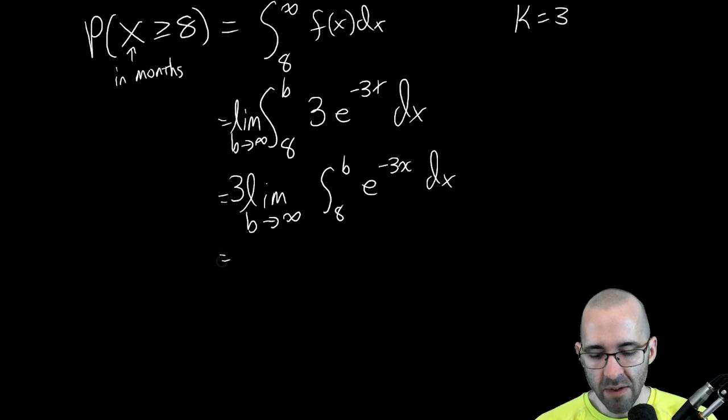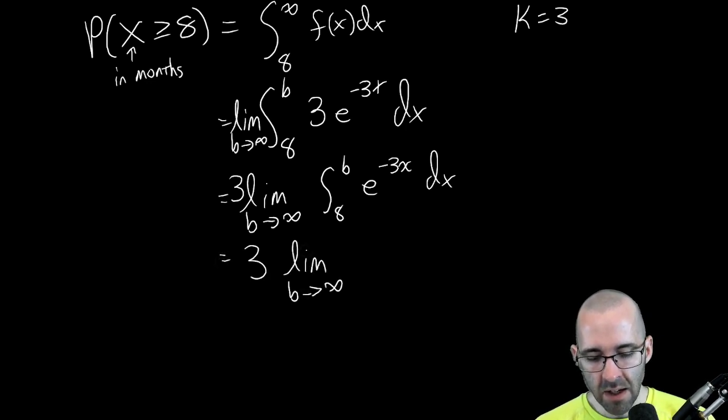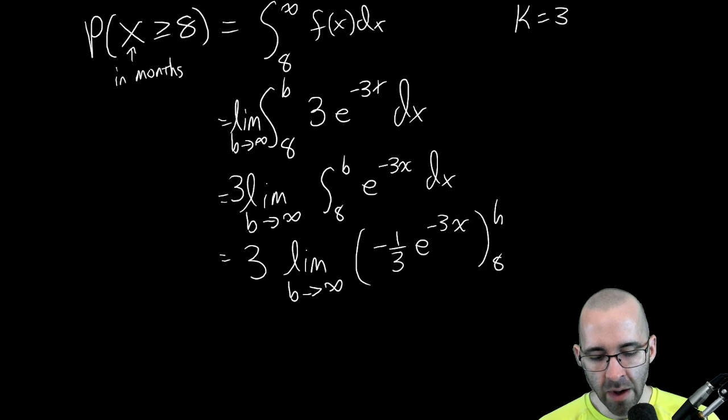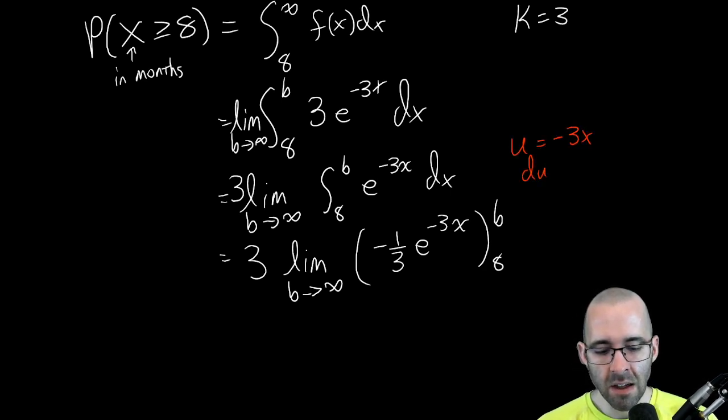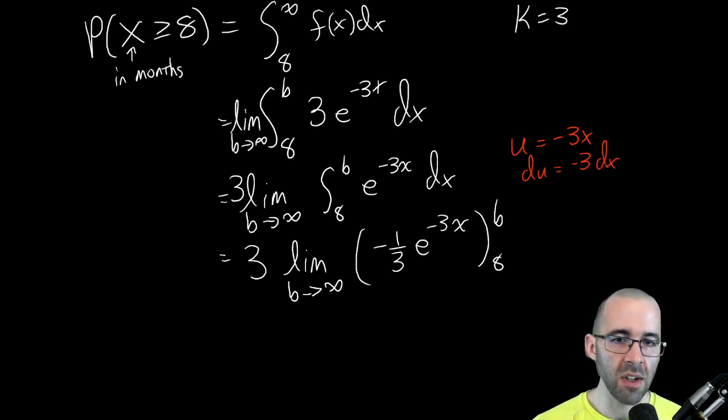We can take that antiderivative, no problem. It's going to be negative a third e to the negative 3x. We can do that with a u substitution, evaluated from 8 to b. U would be negative 3x. Du would be negative 3 dx, if we did that u substitution out.